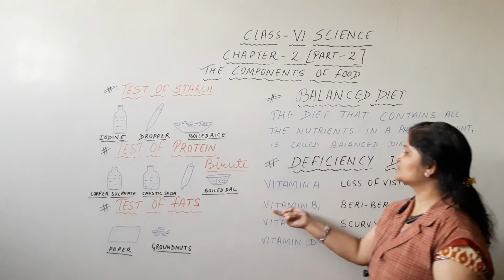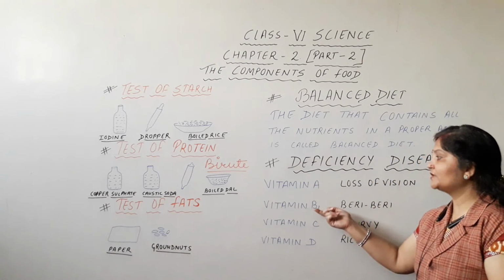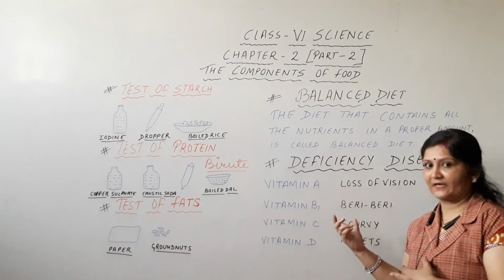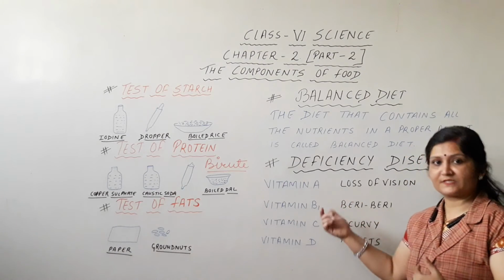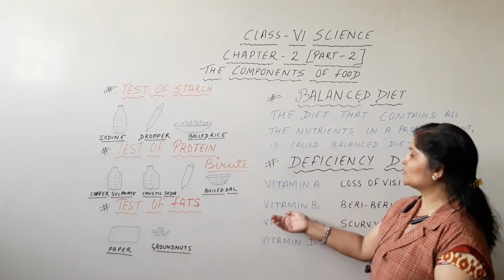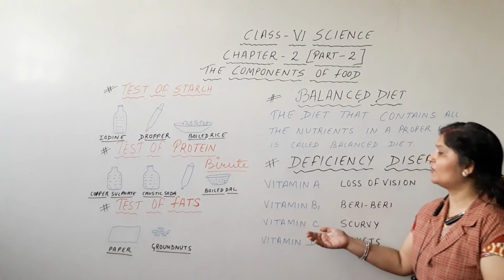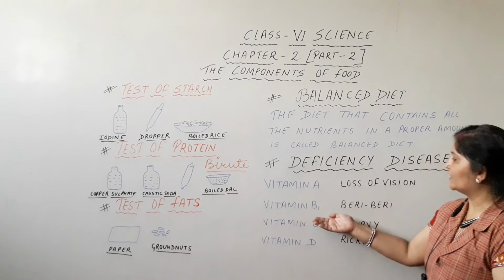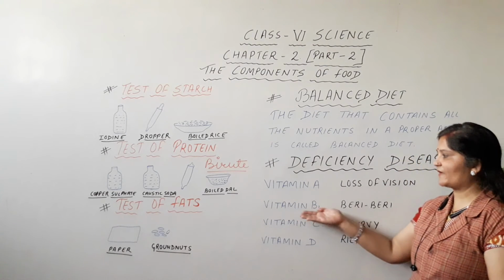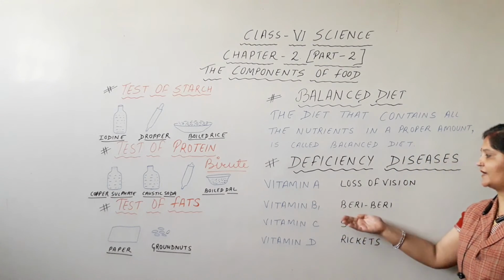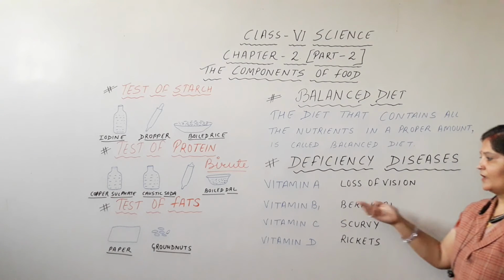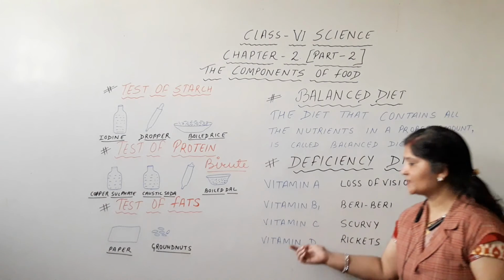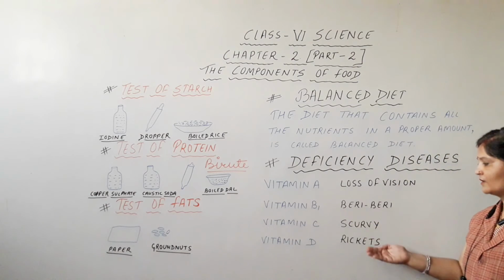Okay. Now the next is vitamin B1. Actually there are so many B's. That's why it is called vitamin B complex. B1, B2, B3 in the same manner. So we will take the example of vitamin B1. Due to lack of this vitamin B1, the disease caused is beriberi. Vitamin C, the disease caused is scurvy. Vitamin D, the disease caused is rickets.